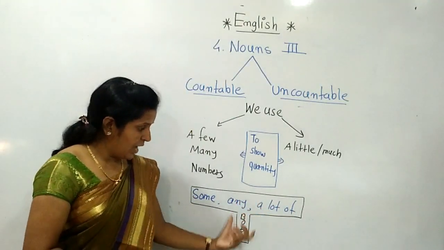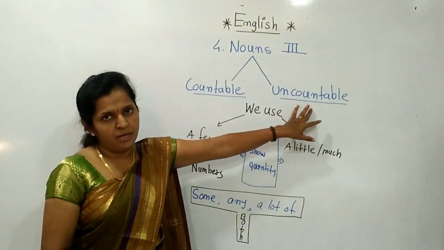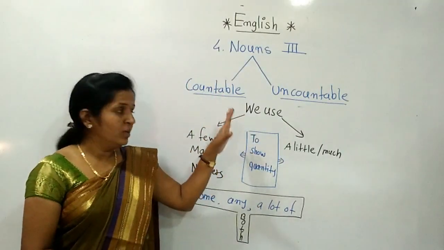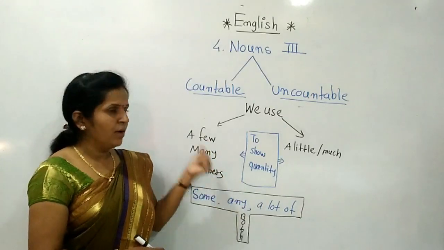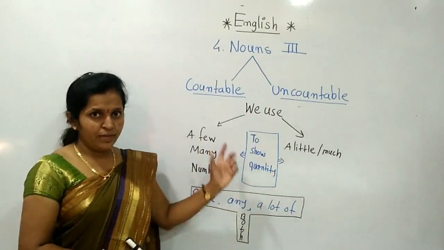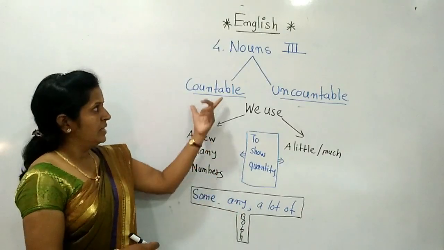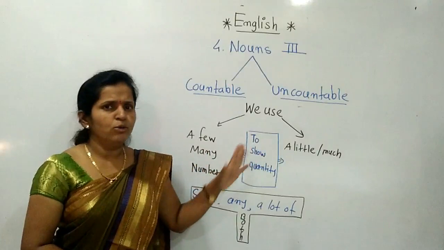These three words are used for both, for both countable and uncountable nouns. But remember one thing: a countable noun is one where we can show the quantity, write it in a number, identify it, and tell the number to show the quantity of that thing. That is countable. And uncountable, directly we cannot say 1, 2, 3.